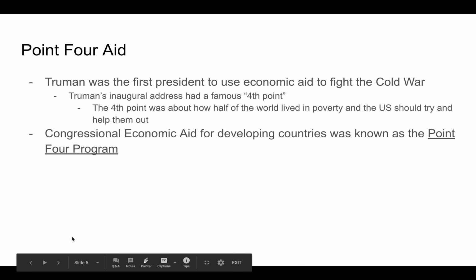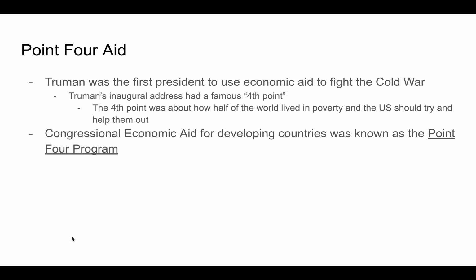Point 4 aid. Truman was the first president to use economic aid to fight the Cold War. Truman's inaugural address had a famous fourth point. The fourth point was about how half of the world lived in poverty and the U.S. should try and help them out. Congressional economic aid for developing countries was known as the Point 4 program.